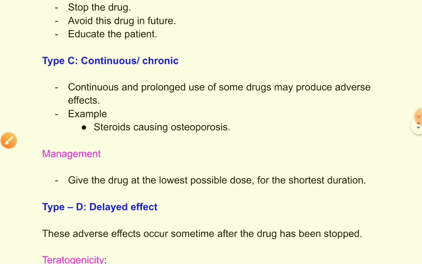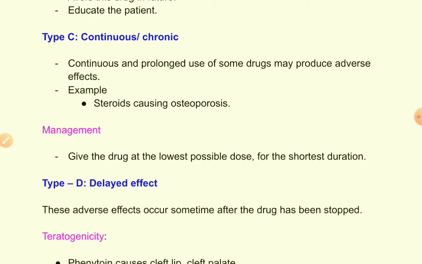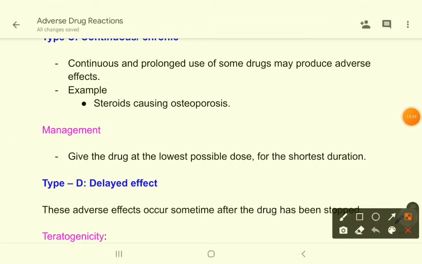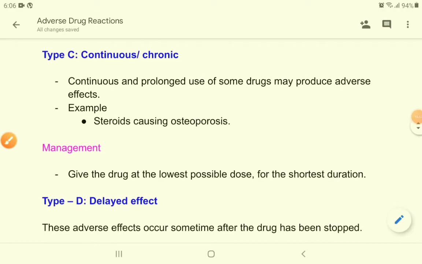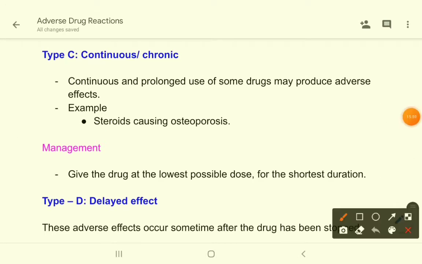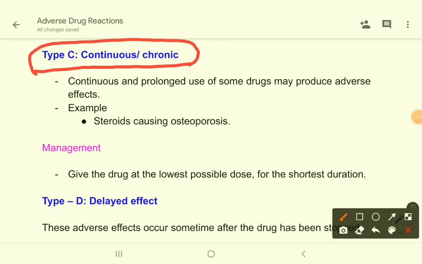Let's come to type C, that is chronic or continuous type of adverse drug reaction. So you can assume from the name that if you use a drug for some time, if you use a drug chronically, then this type of adverse drug reaction can develop.